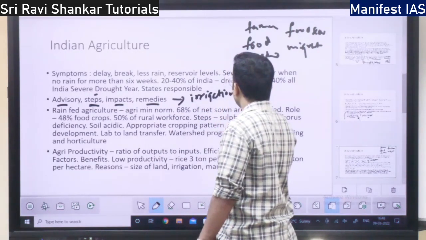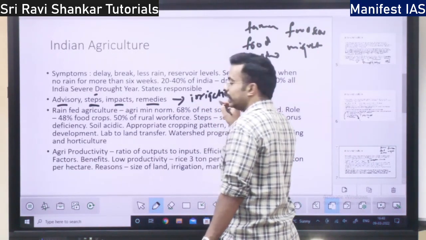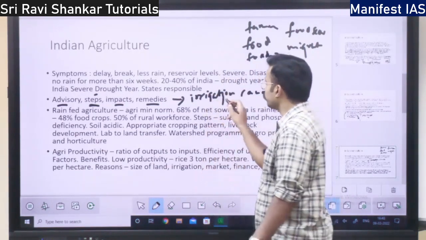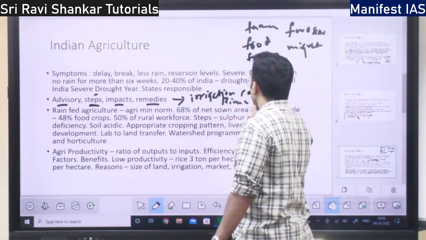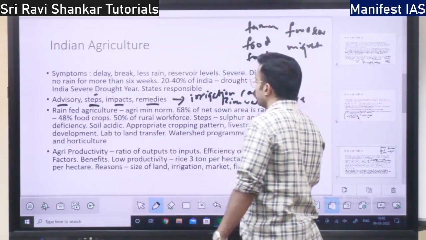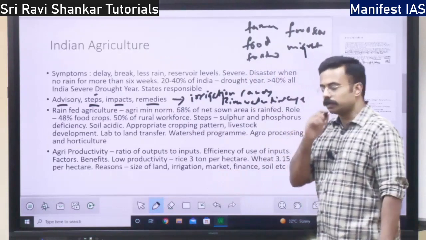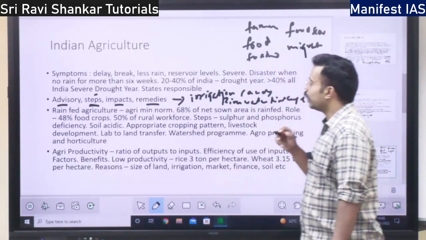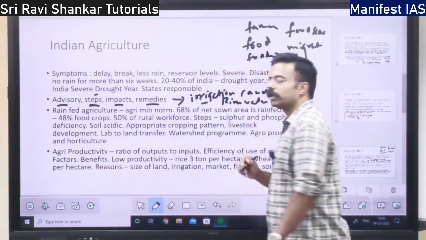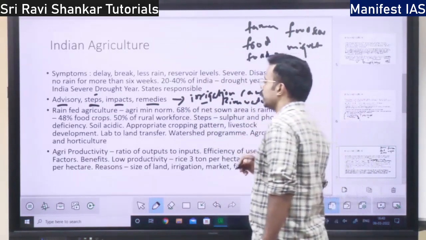More canals should be built. You can have an interstate river water linkage program, that can be followed. That is also a remedy.